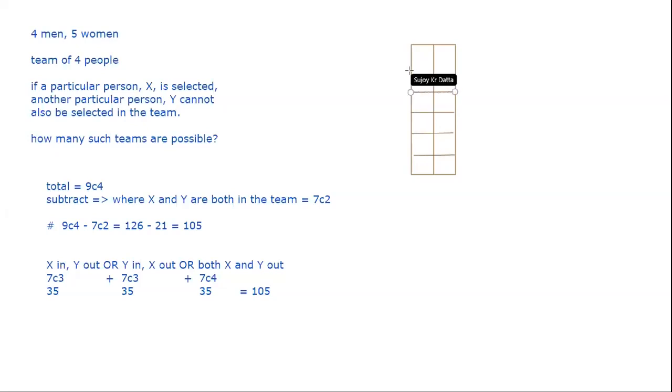This is, let's say, roads. These lines represent roads, and each corner or each intersection represents a particular city, or a particular location.